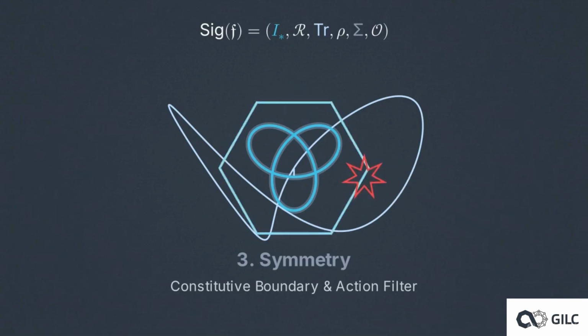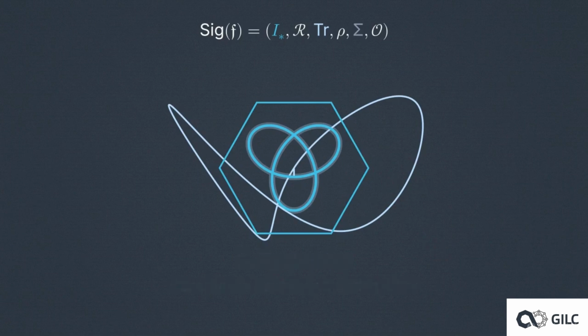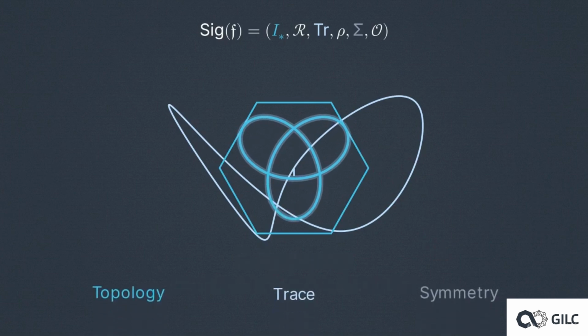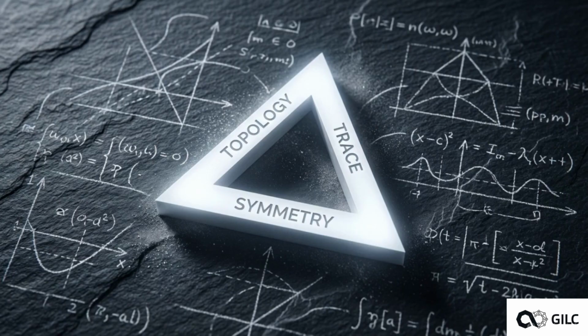Finally, symmetry provides the geometric bounds. This is a constitutive constraint that organizes which transformations are allowed and which are rejected. A primitive is terminal only because its invariant identity cannot be reduced below this triad. If you break the triad, the distinction itself vanishes.